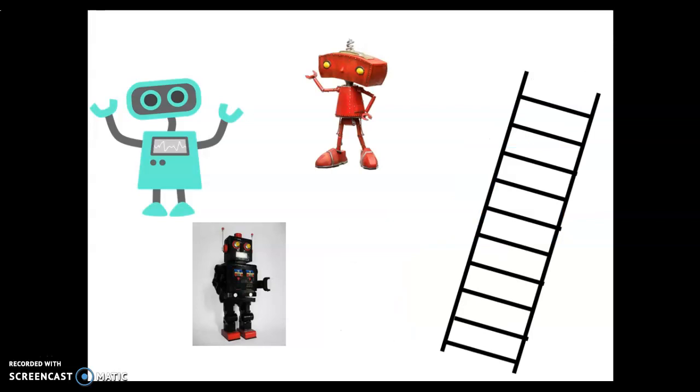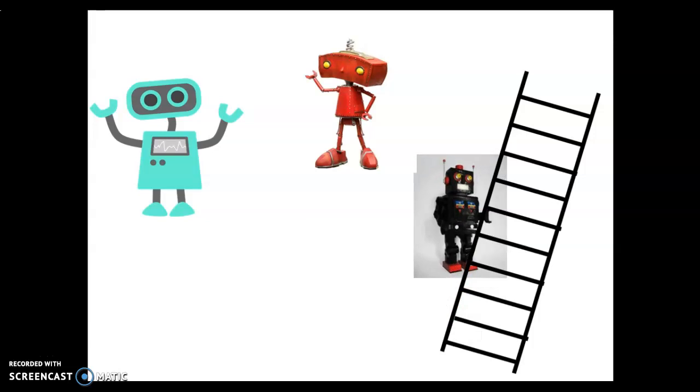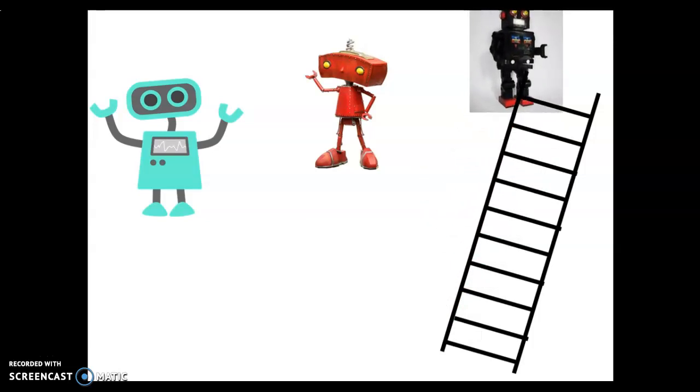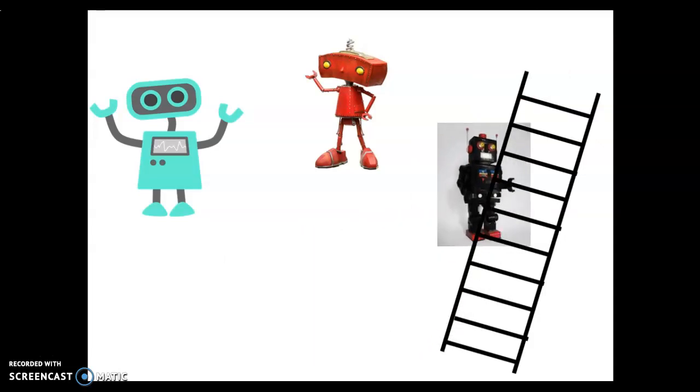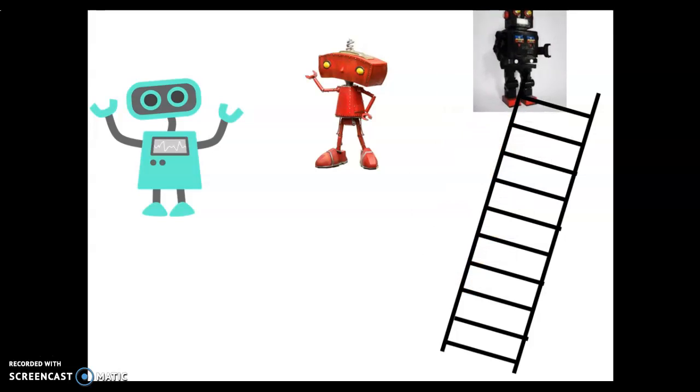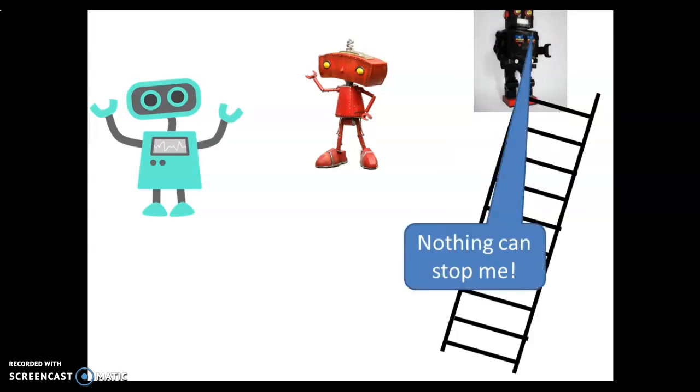So he gets out the way, the black robot comes along, walks up to the ladder very slowly, and then very speedily gets from one rung to the next, and then one rung to the next, and then so on. So he can do two things, get on the ladder and then get from one rung to the next. Doesn't have to go at that speed, but he can, and that means nothing can stop him from continuing all the way up this ladder.